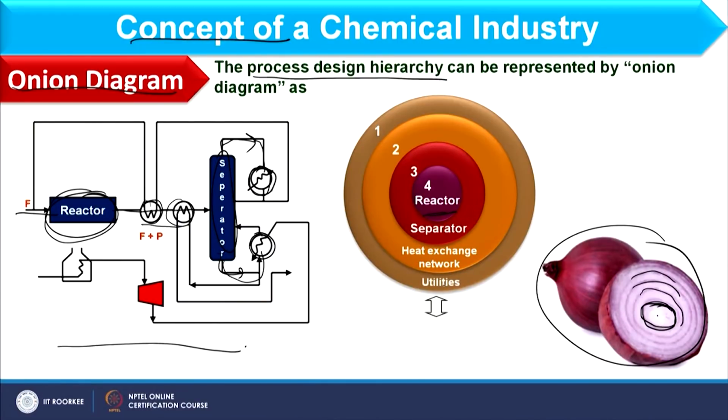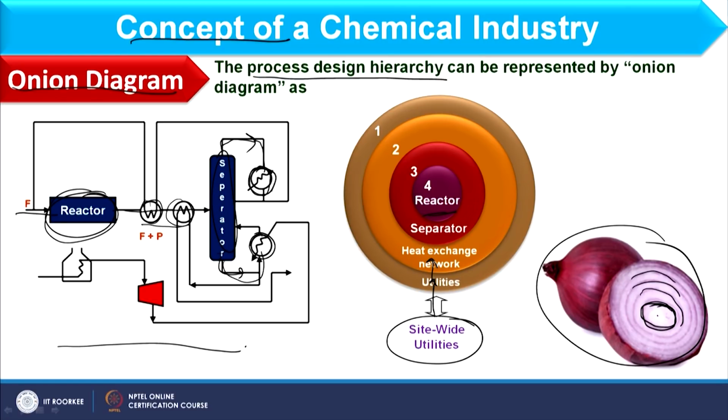So, this cooling water as well as boiler, these two are used as a site wide utility system, or in other words we also call that centralized utility system. So, after that, we have site wide utility where utilities are generated and then these are provided to the heat exchangers. In these site wide utilities, first utilities are generated and then used in a heat exchanger, as you can see from this onion diagram.